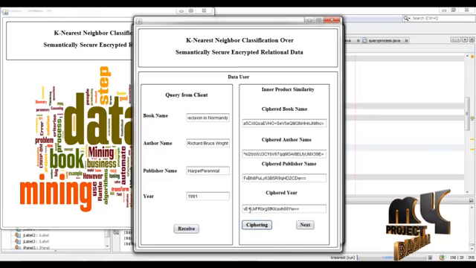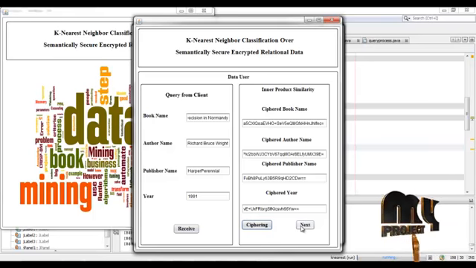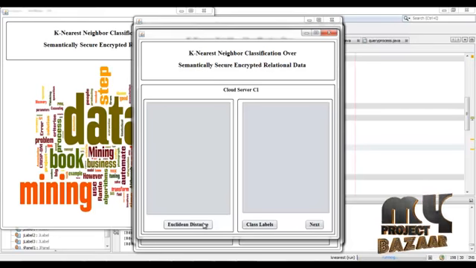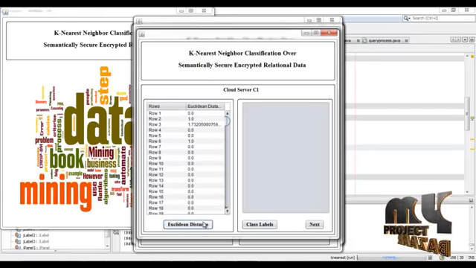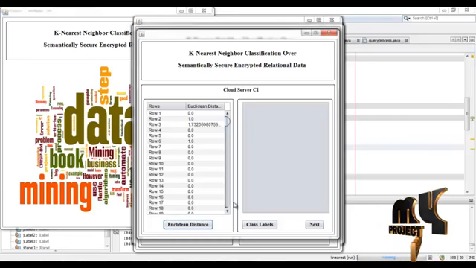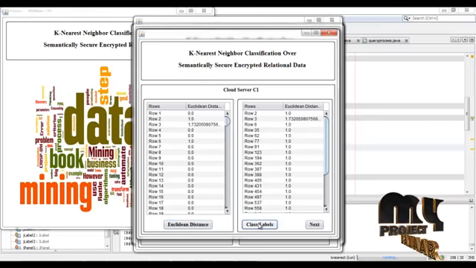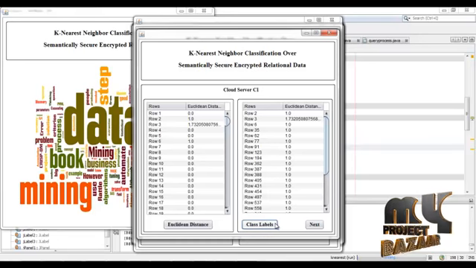Now the data is ciphered, that is, encrypted. Then click next. Then press the Euclidean distance. Here the Euclidean distance is calculated between the query and the remaining data in the cloud. Then press class labels. Using this, the data is retrieved to the client.